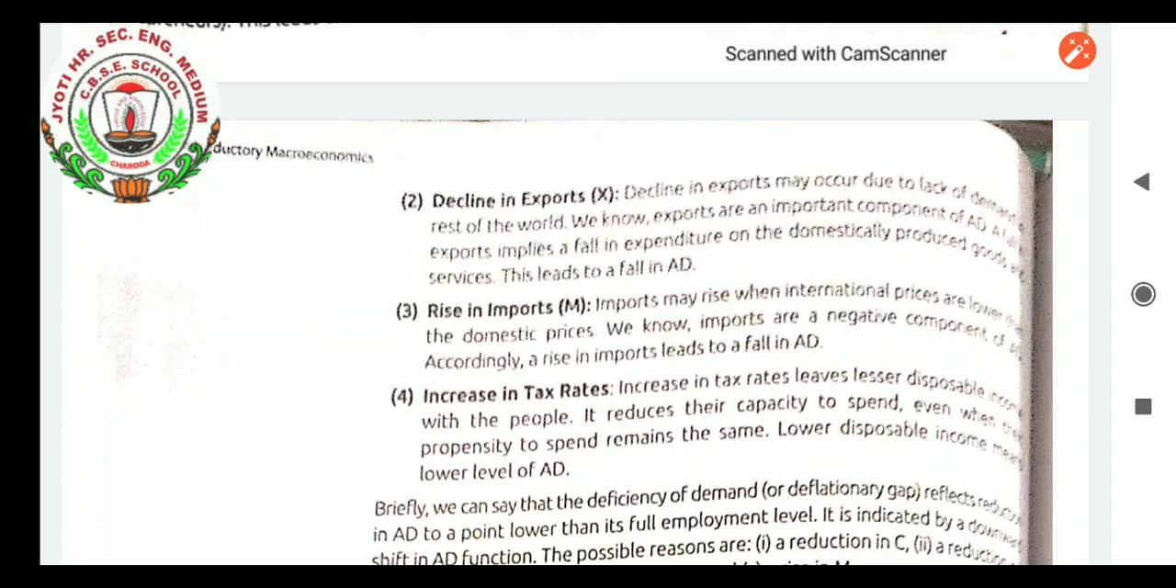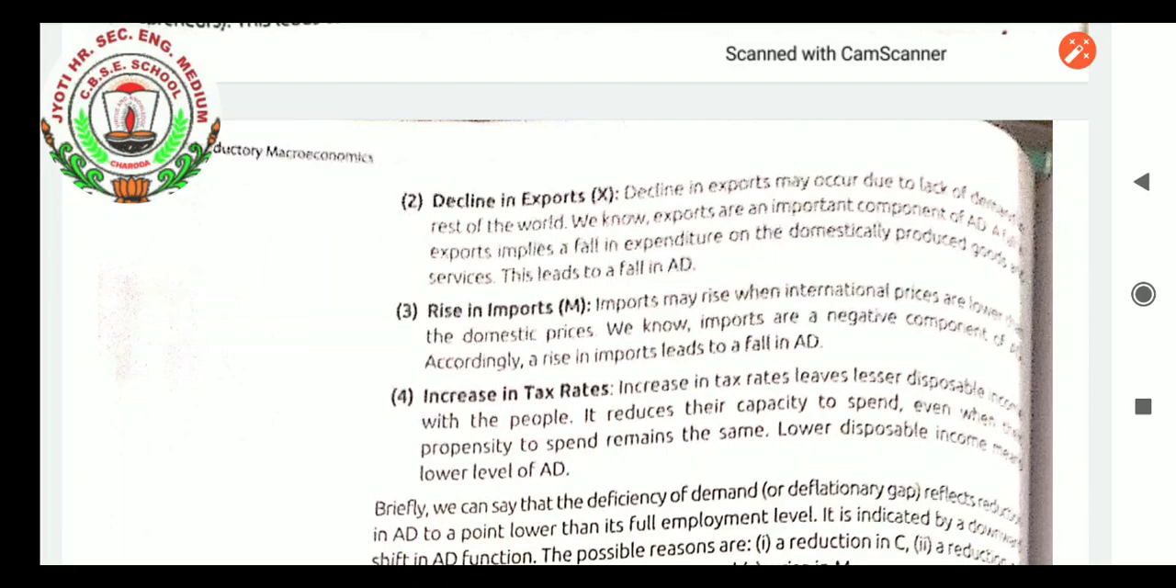Okay, so decline in export may occur due to lack of demand in the rest of the world. I have given the reason for the decline in demand. Maybe the goods which we are exporting are available in foreign countries at a lower cost, and we have not been able to maintain the quality, then also export can decline. And if export declines, definitely students, aggregate demand will slow down. We know exports are an important component of aggregate demand, and a fall in export implies a fall in expenditure on domestically produced goods and services.